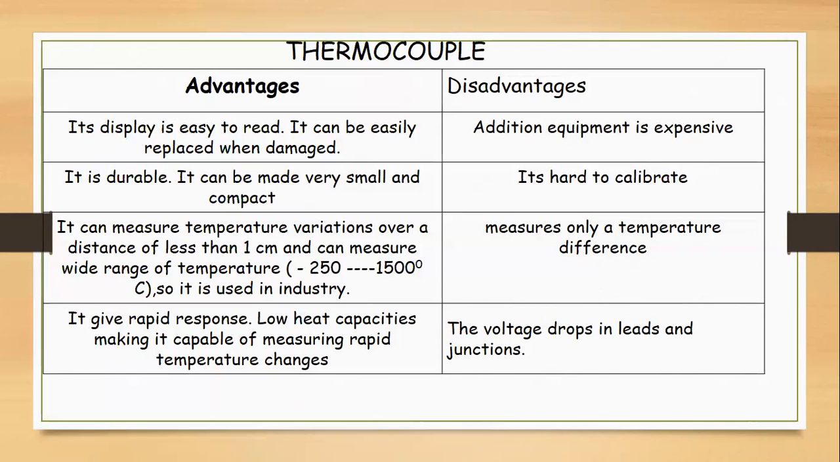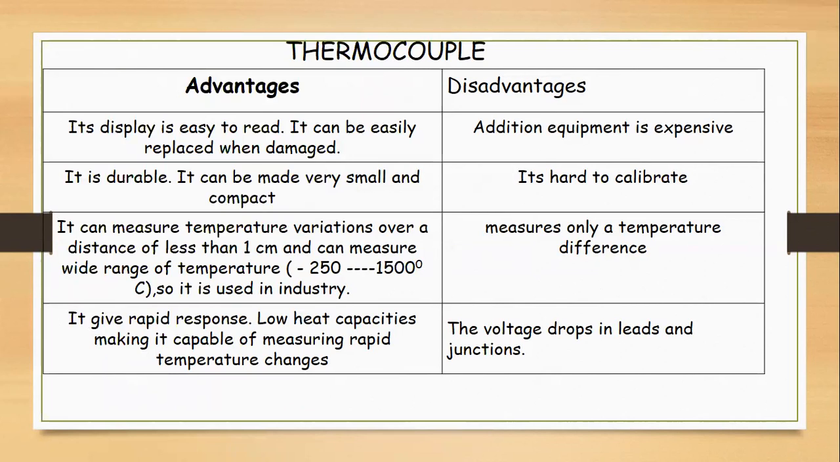It has a wide working range, so it is used in industry, and it can measure temperature variation over a distance of less than 1 centimeter. It gives rapid response, and low heat capacities make it capable of measuring rapid temperature changes.